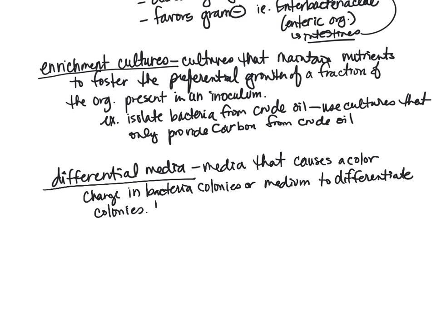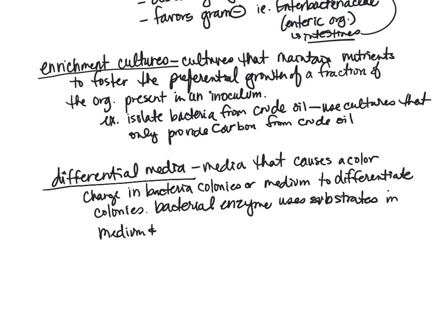So the way it does this is the bacterial enzyme uses substrates in the medium and produces end products. And these end products are those that are going to be colored.